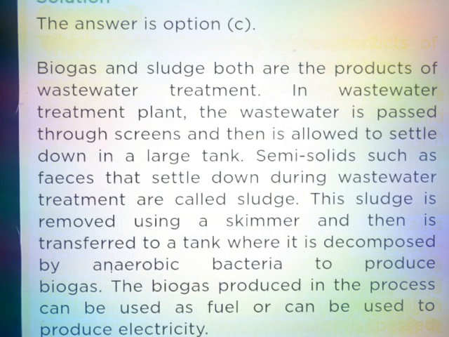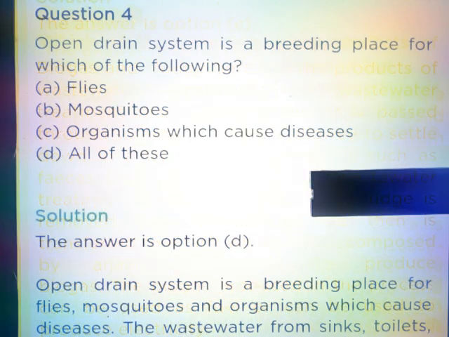This sludge is removed using a skimmer and then is transferred to a tank where it is decomposed by anaerobic bacteria to produce biogas. The biogas produced in the process can be used as fuel or can be used to produce electricity. Question number 4.